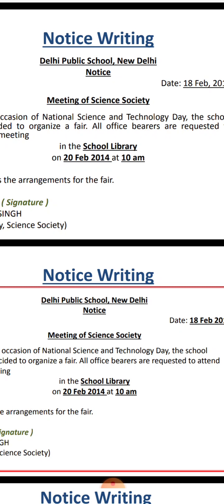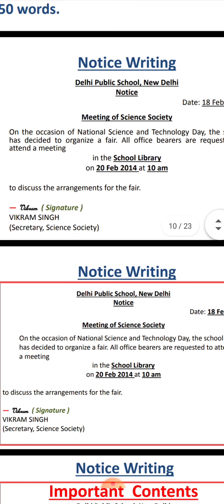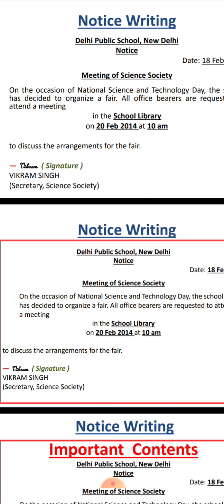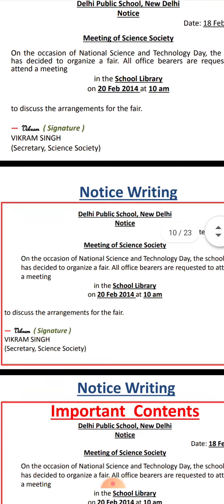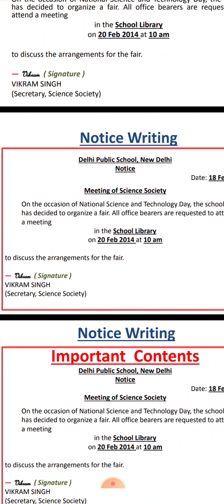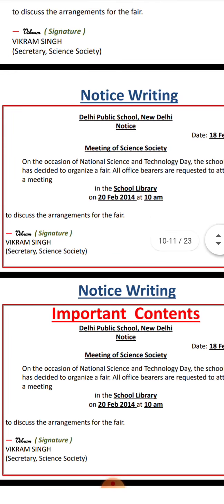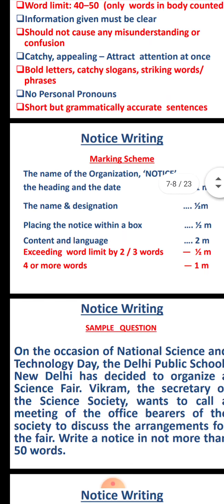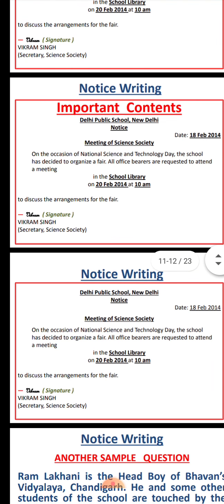The heading with the organization's name is mentioned: Delhi Public School, New Delhi. Then it says notice. Then on the right side the date is mentioned, and the heading of that notice, Meeting of Science Society. Then the body is mentioned: where, in the school library, on 28th February, with the date, to discuss the arrangements for the fair. The signature, the name of the person, and the designation are mentioned. You can see how it is written inside the box. It should be inside the box, and without the box it will not be counted as your notice writing.